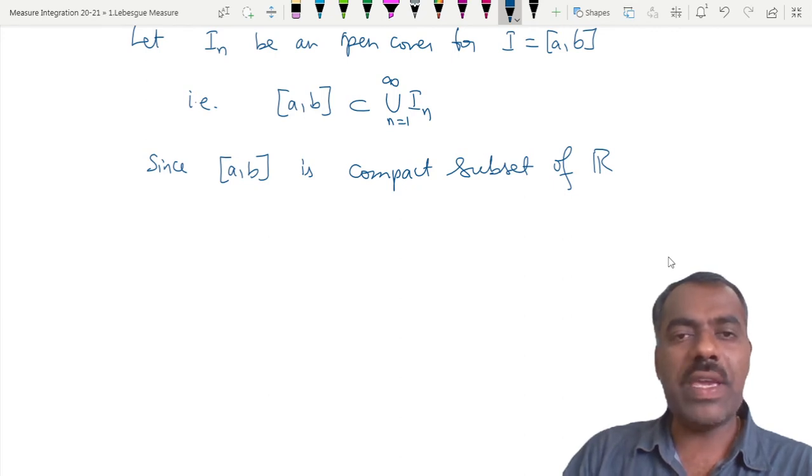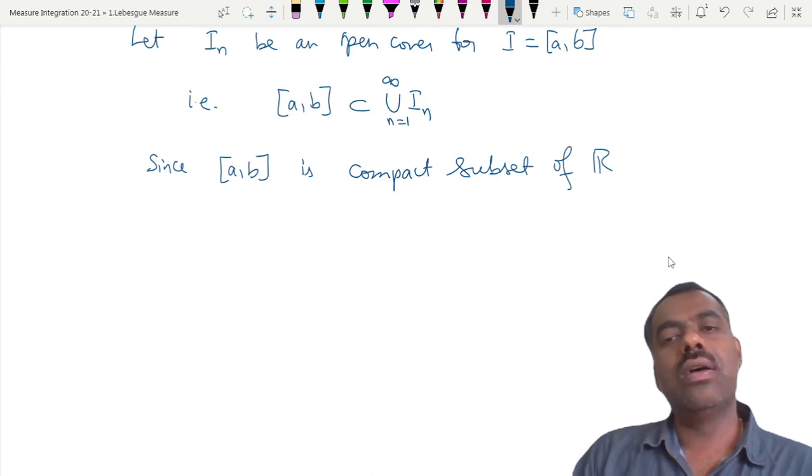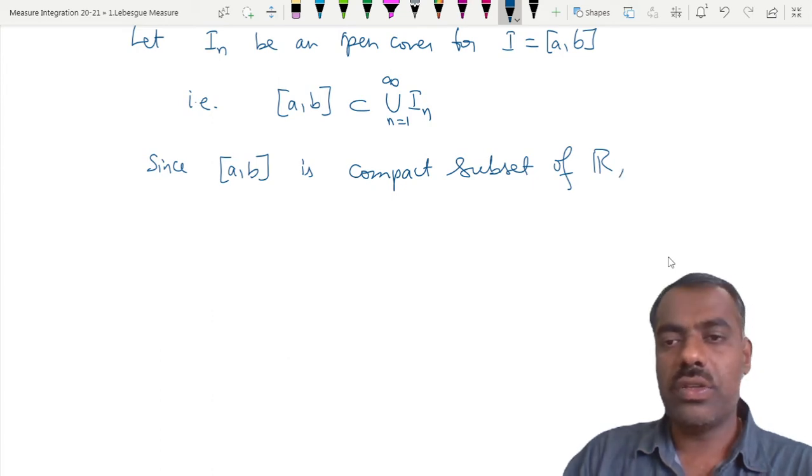This a comma b is covered by this cover, and because it is compact, every open cover has a finite subcover. Is this clear? So therefore, there exists a finite subcover.